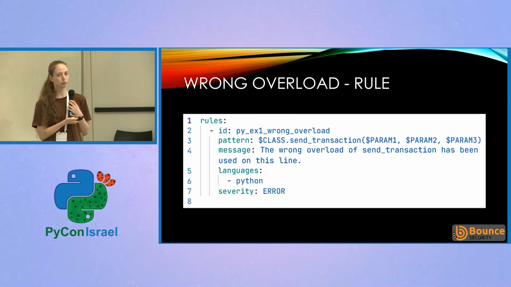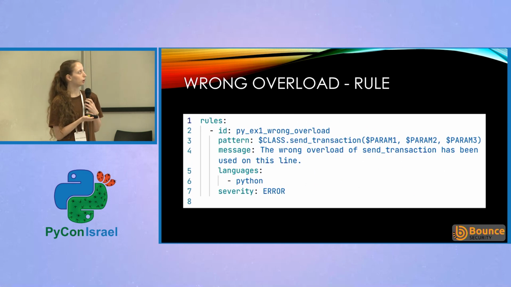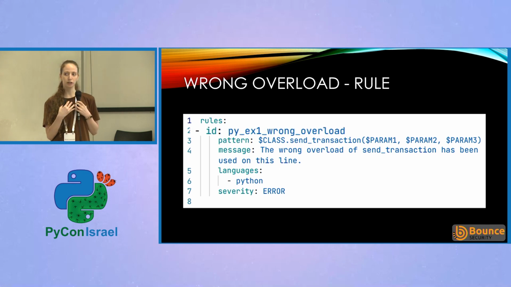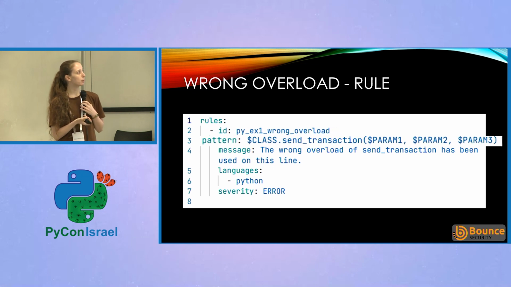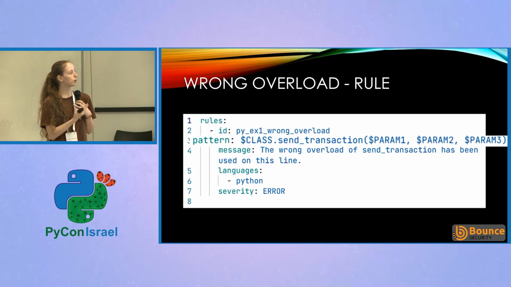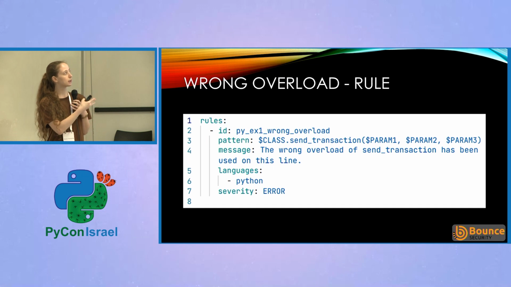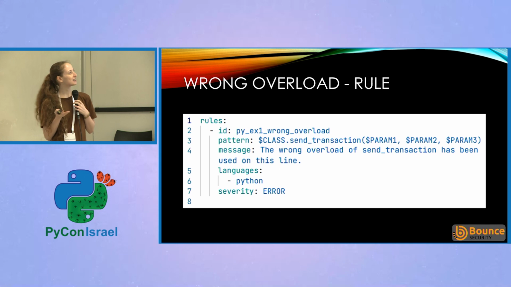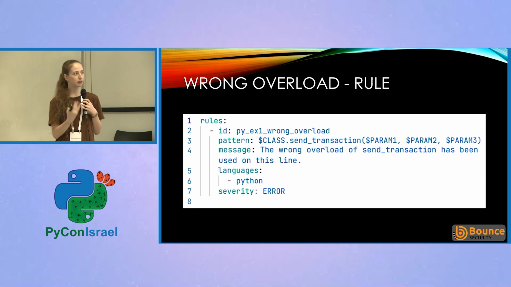So here is our simple rule in Semgrep. Let's quickly go over the structure. We have the ID, which is just the name of the rule. We have the pattern, which is actually what we're looking for. We want to find some class that calls send transaction with 3 parameters. Everything that has $ and uppercase letters, that's just a placeholder, it could have said XYZ. It doesn't matter. It doesn't tell Semgrep that's a class. It just understands it because of the semantics of the code.